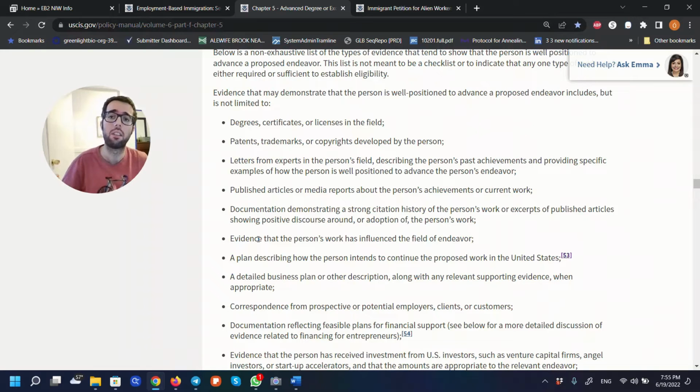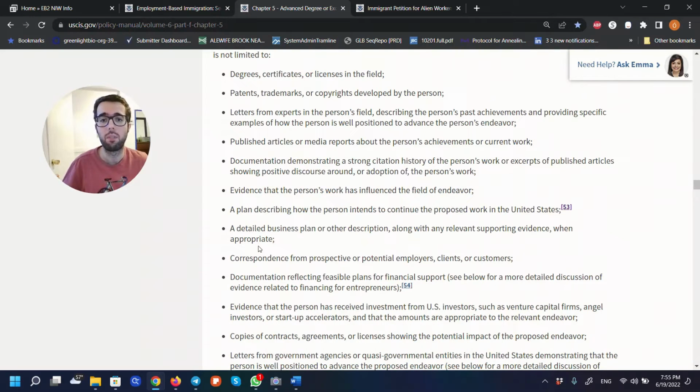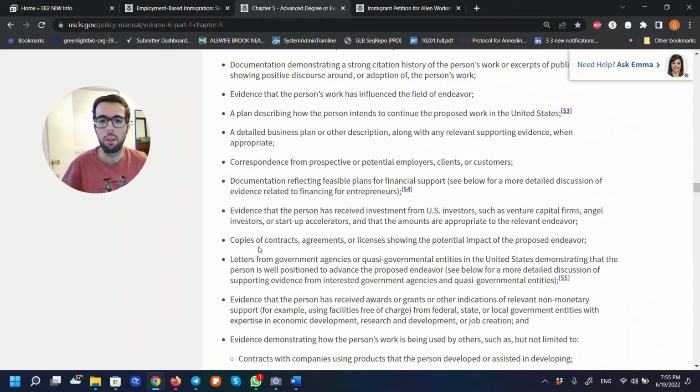You can write plans describing what you intend to do once you're granted this green card. If you're a businessman, it could be a business plan. If you are like me, a scientist, it can be a research plan describing what you plan to do and how that benefits the U.S. Contracts, if you are a person that has your own company.